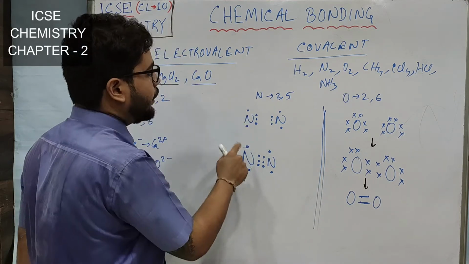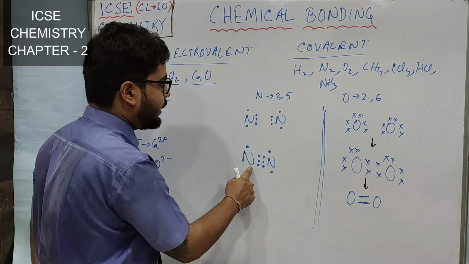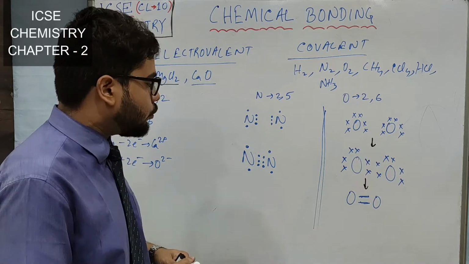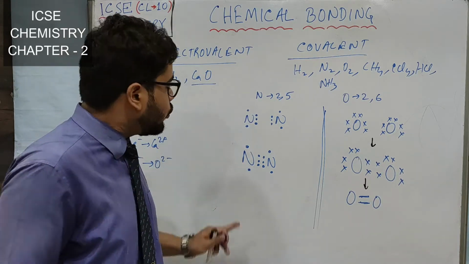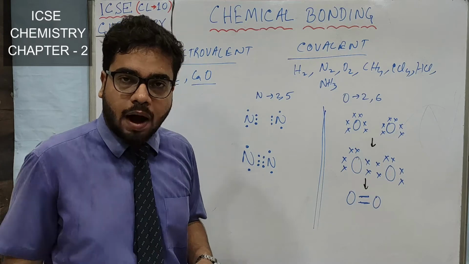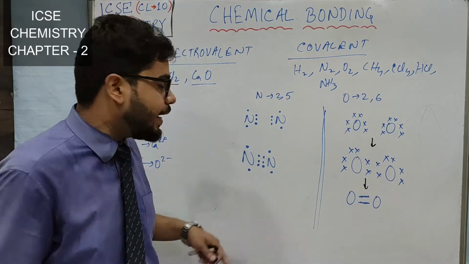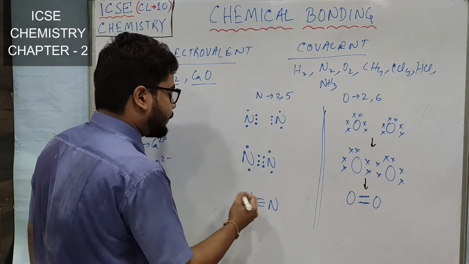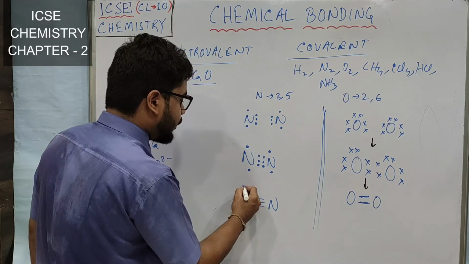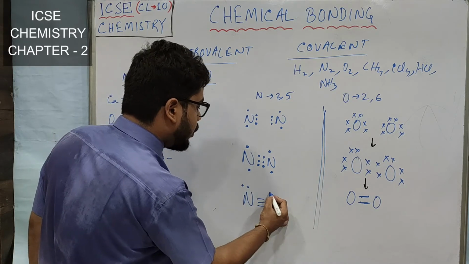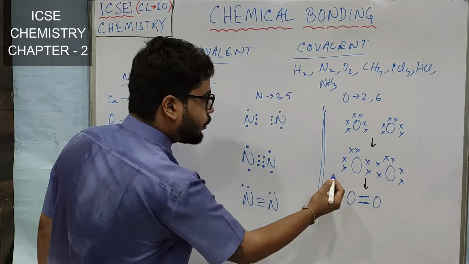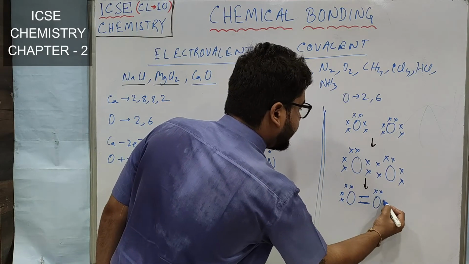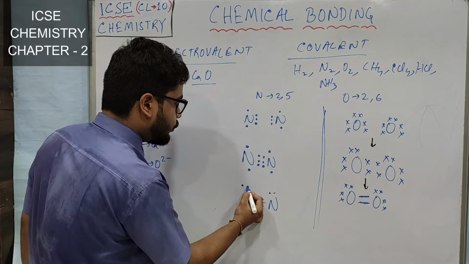Right? If you are giving dot, you have to give dot only. You cannot change it to cross. So now you all tell me, how many bonds will be formed between 2 nitrogen atoms? I told you just now, 2 electrons form one bond, one covalent bond. So here 6 are there, so 3 covalent bonds will be formed, right? And here 2 electrons will be remaining on each of these nitrogen atoms. Here also I could be showing that these 4 electrons are remaining on oxygen. Understood?